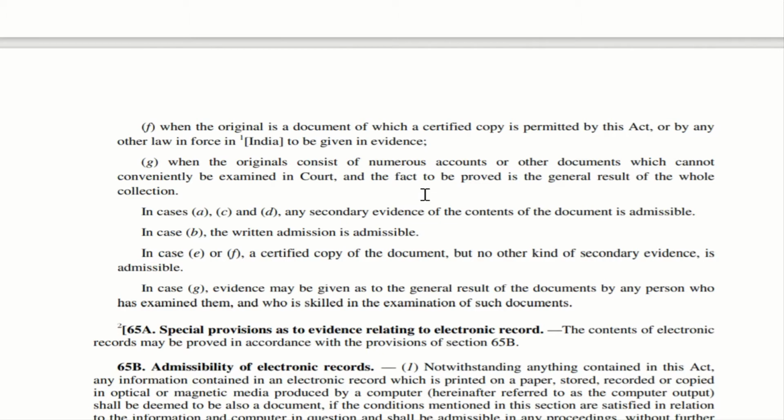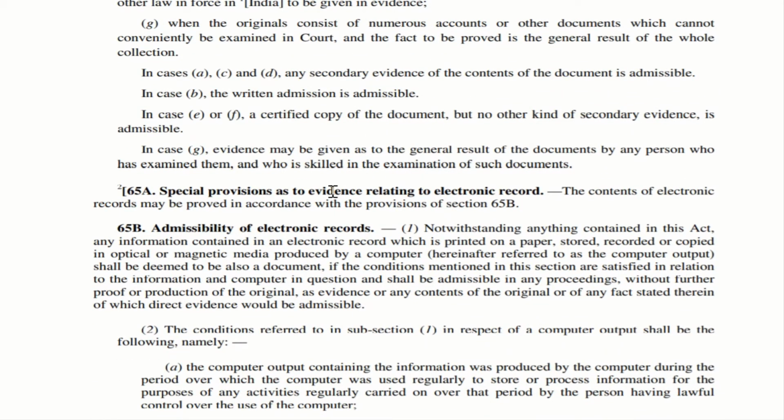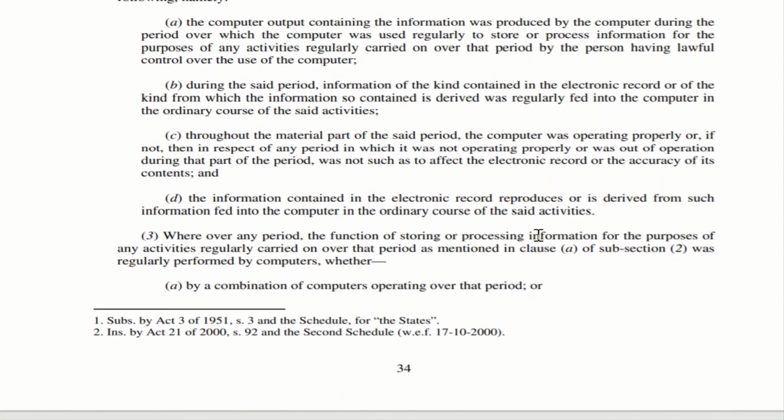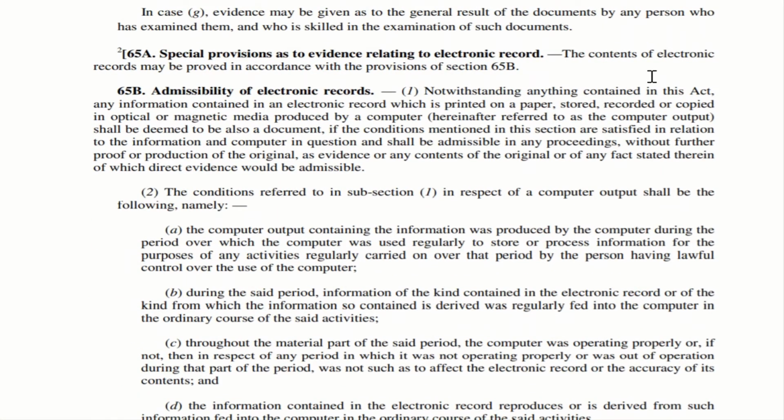Next is section 65A. Special provisions as to evidence relating to electronic record. This actually came into force on 17/10/2000. Now, let us see what this particular section says. The contents of electronic records may be proved in accordance with the provisions of 65B. Imagine there is an electronic record which someone needs to prove in the court. Then how should they prove it? That is given in section 65B.